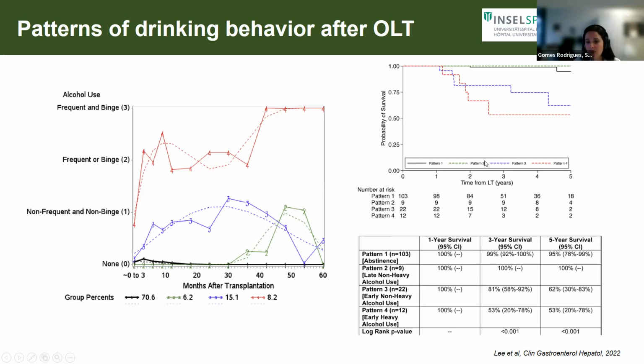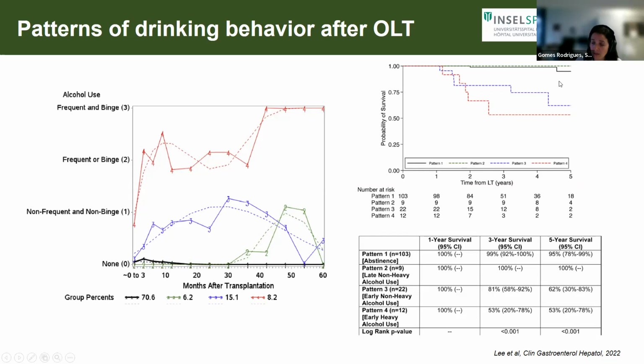And so here, if we look on the right side of the graphic, what we see in terms of probability of survival is that patients that have a pattern 1, meaning patients who are abstinent, that's in the solid black line here above, and patients that have a later onset, as you can see here, after about 2 years, a later onset, non-heavy alcohol use. When we look at 5-year survival of these patients, they are very similar.